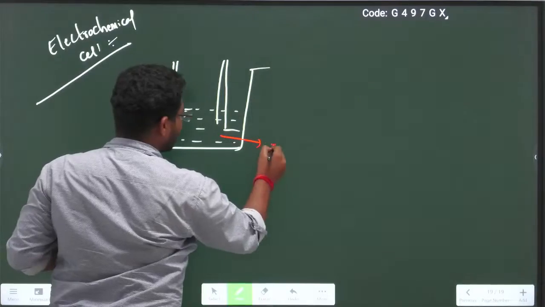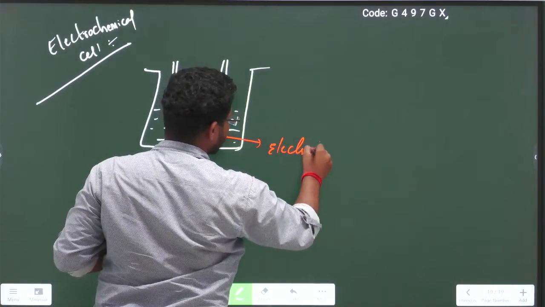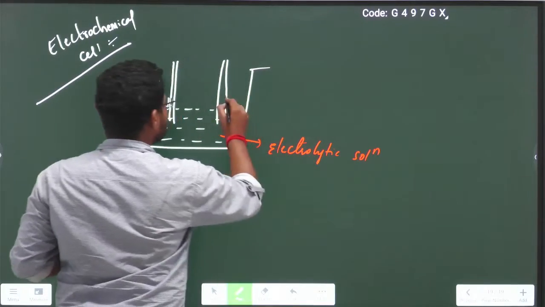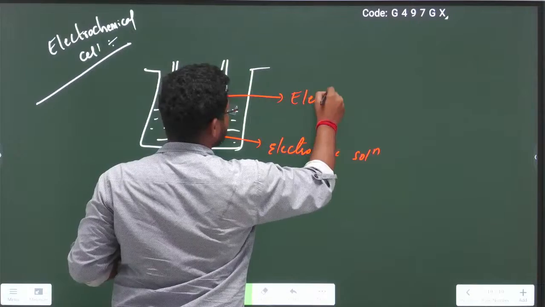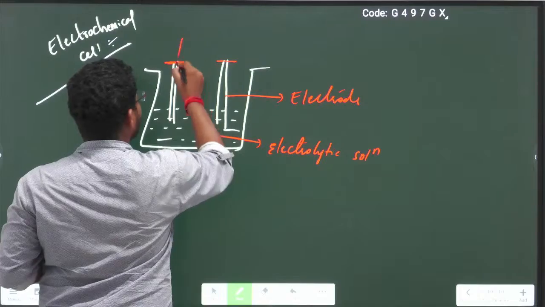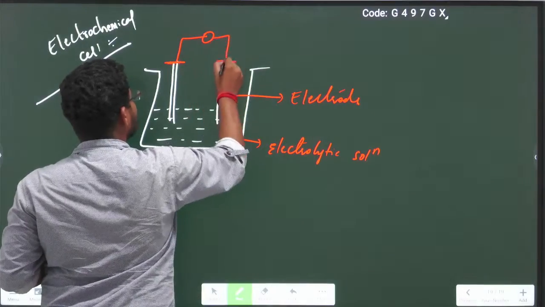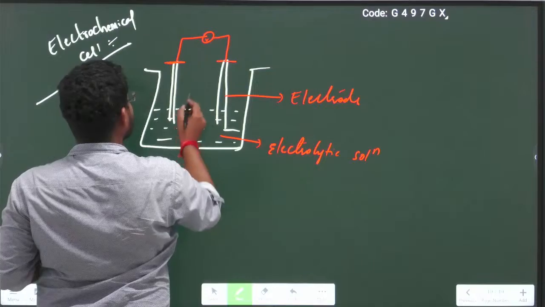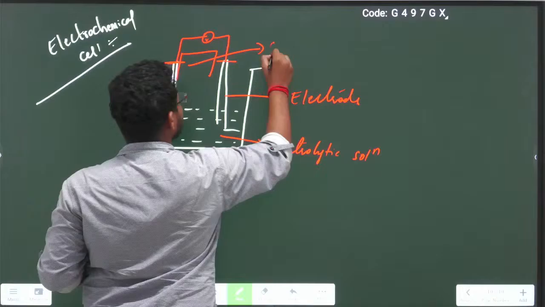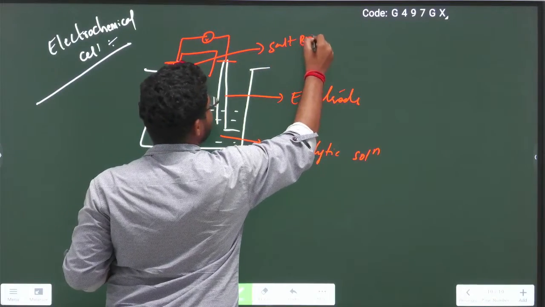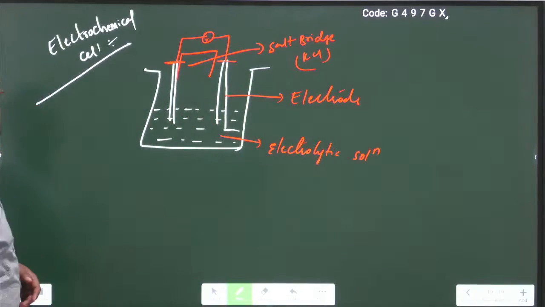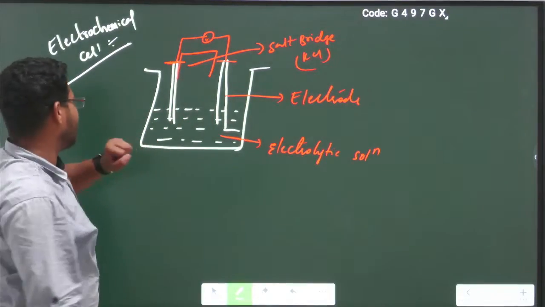This is the electrolytic solution. These are electrodes, which are joined by a voltmeter. Here the voltmeter V will be there. And again these two are joined by a salt bridge. The salt bridge contains KCl, potassium chloride solution. And this is all about electrochemical cells.